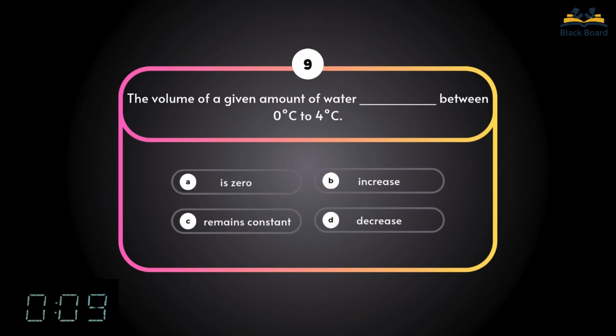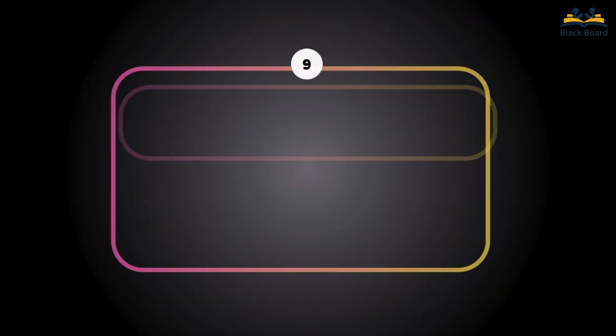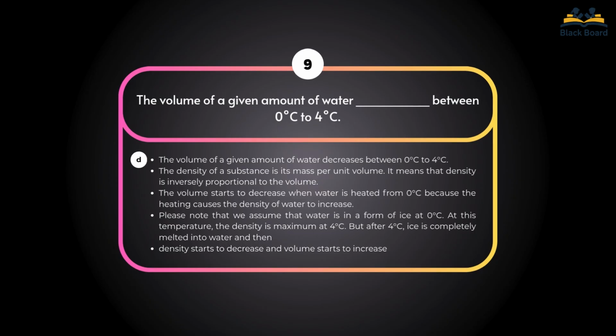Ninth question. The volume of a given amount of water, between 0 degrees Celsius to 4 degrees Celsius. Correct answer is decrease.